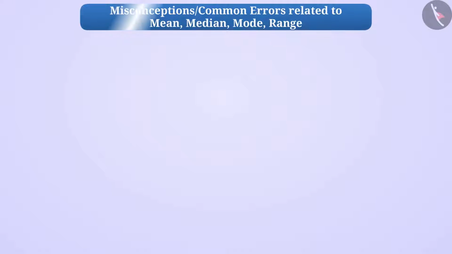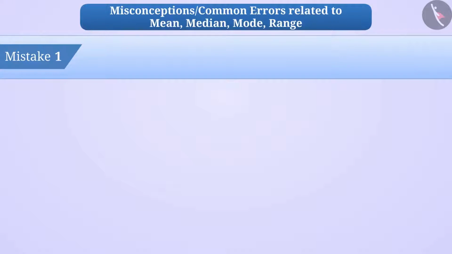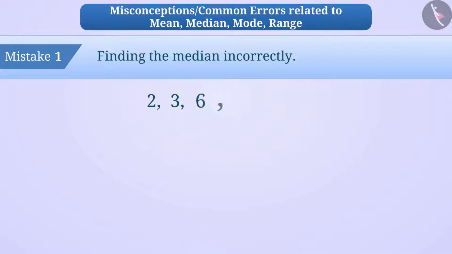Now let's discuss some mistakes. Mistake 1. Finding the median incorrectly. To find the median among these, some children find the median without arranging the data in order. Like here, they think that 9 is the median.